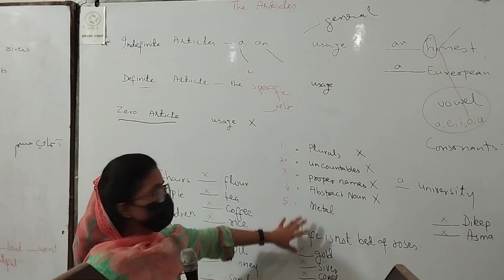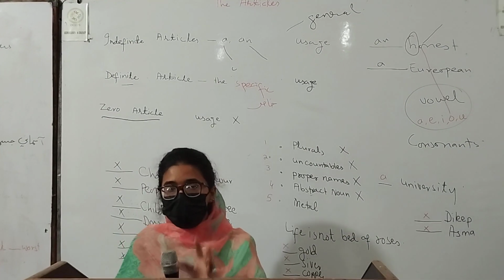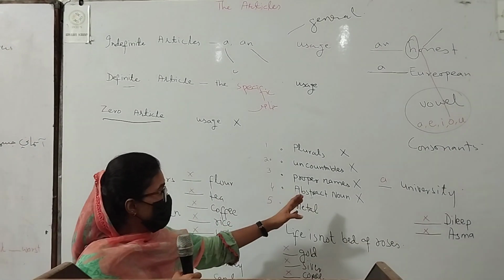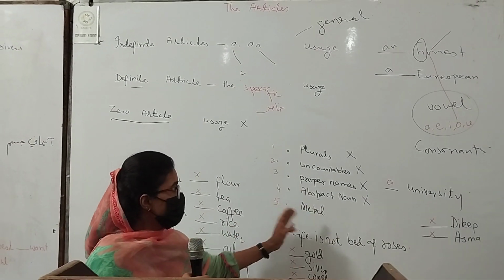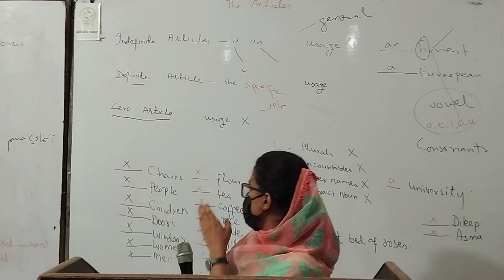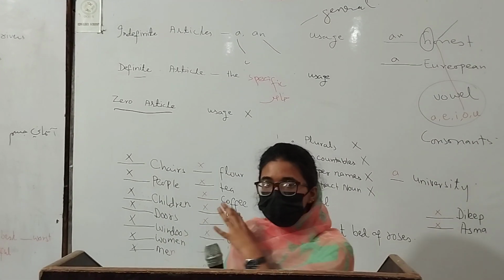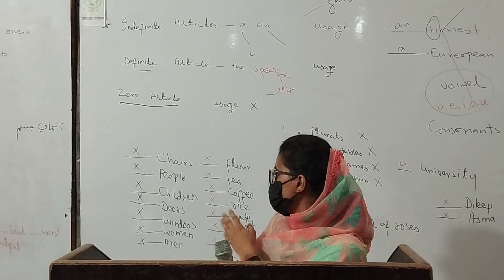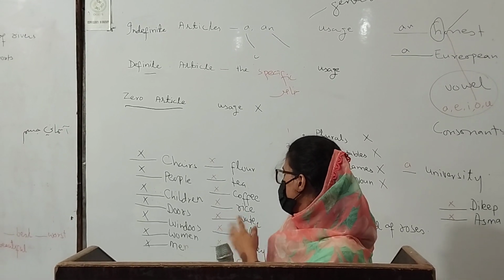These words do not use the article, zero article: plural, uncountable, proper noun, abstract noun, and metal. These words do not use the article: chairs, people, children, doors, and windows, women, men, and others.